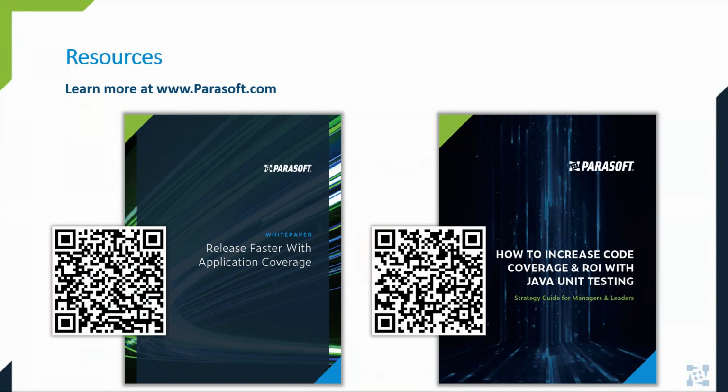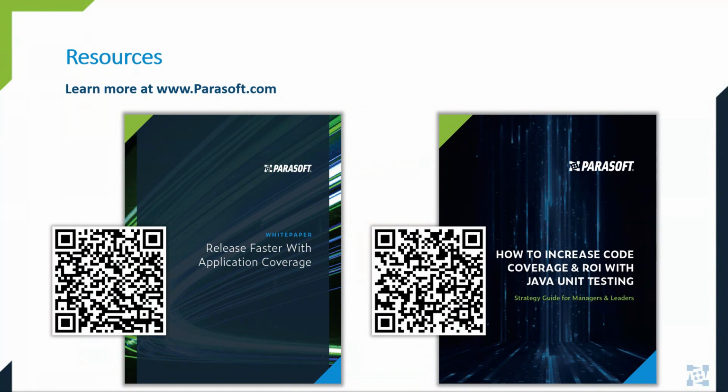Is your code coverage solution SaaS-based, where code coverage data is sent to Parasoft for processing? Good question. We have a lot of customers that are very sensitive about their source code and their IP, and so our solution is fully on-prem and within your network.